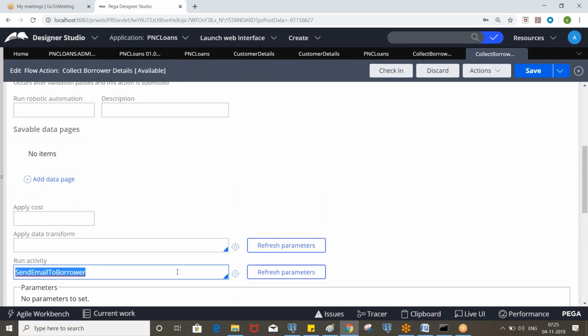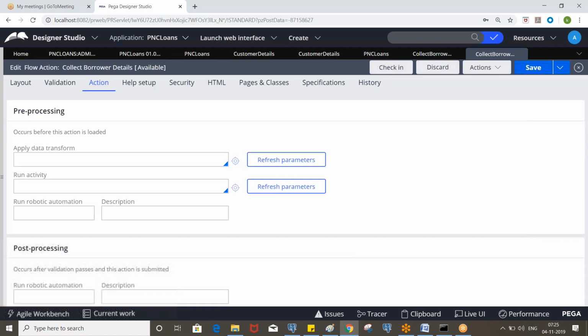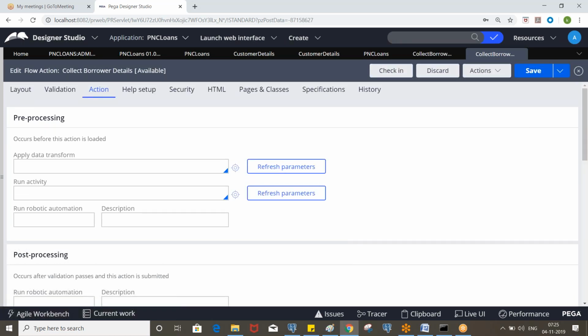Okay, so we can remove from here. So we need to make the corresponding work object into the queue table. Whenever you click on submit, you can send an email at any point of time in the flow. So if you want to take the item into the queue table after submitting the first screen, that is fine, or even in the last step also.